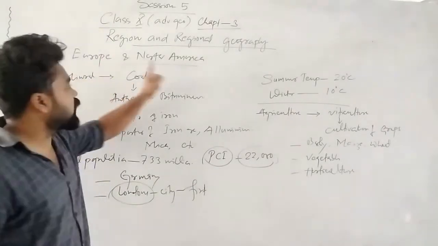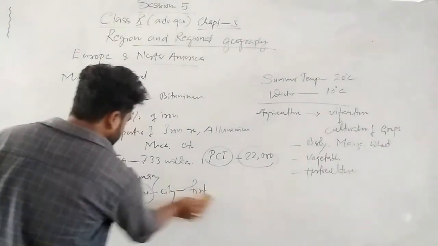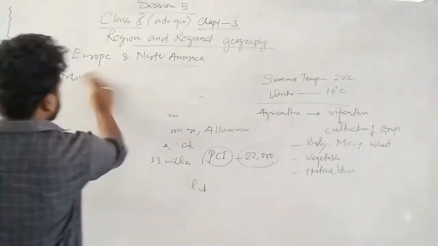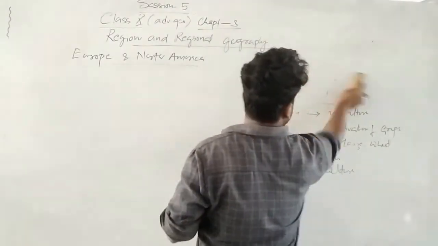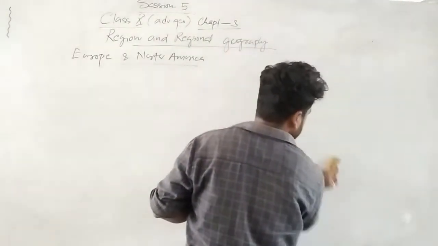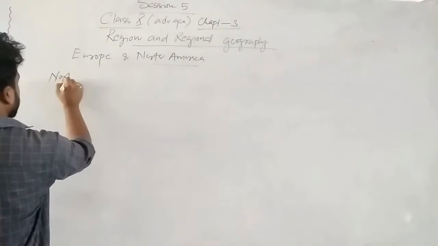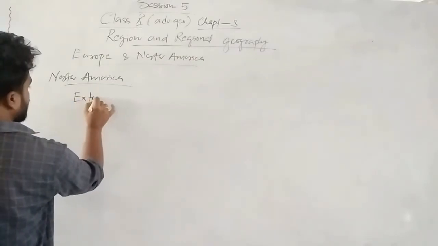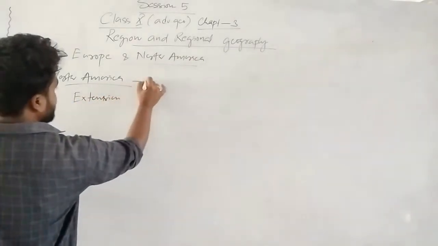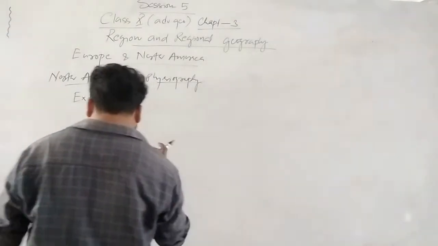Now our topic is Europe and North America. Okay, we will see the different geographic divisions of North America. Now let's move to North America. So we'll see first the extension, that means physiography. Regarding physiography, we'll see the extension of North America.